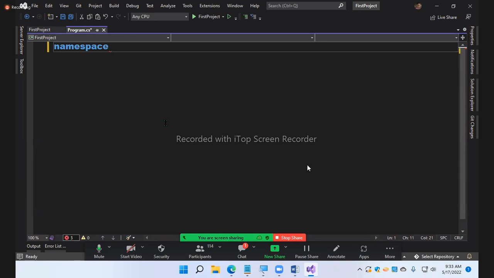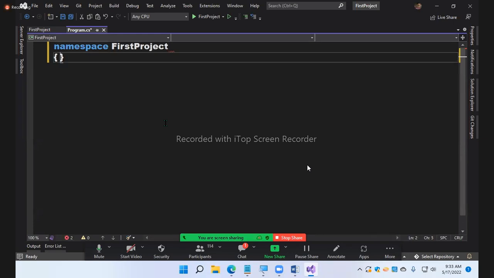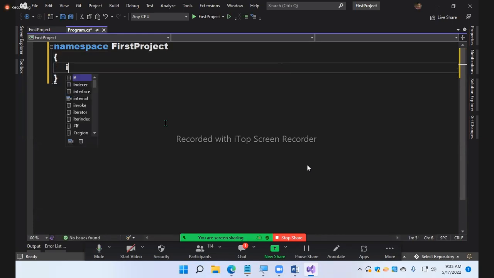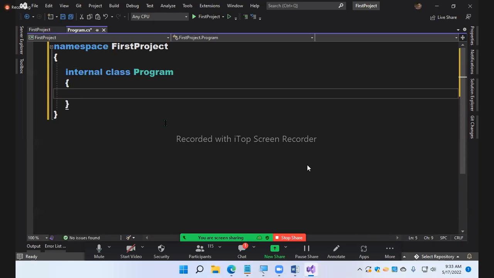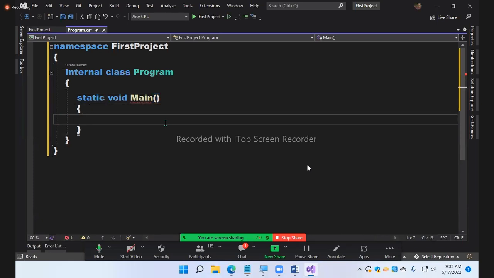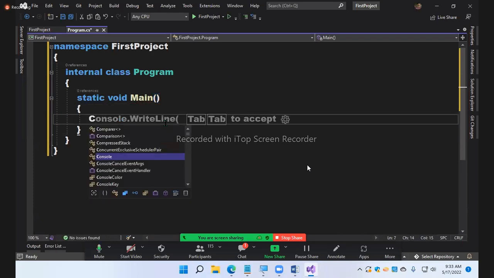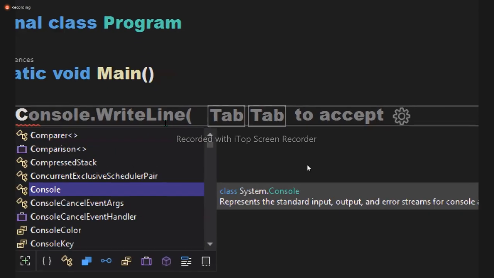Namespace FirstProject, internal class Program. Guys, Visual Studio 2022 has AI, artificial intelligence. When you start typing, it will show you suggestions. Basically, that is artificial intelligence.